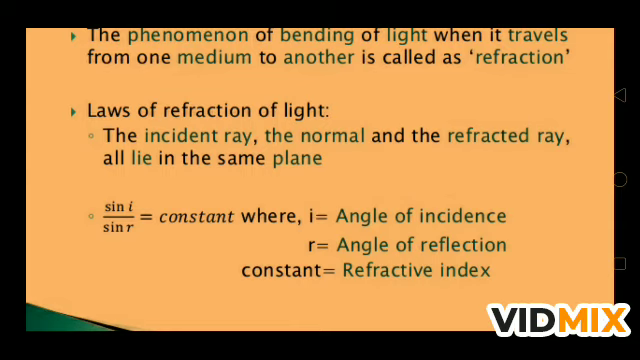Pair of media means, for example, air and water. If light goes from air to water, from water to glass, or from glass to water, that is one pair of media. The ratio sine i upon sine r is a constant value for the given pair of media, where i is the angle of incidence, r is the angle of refraction, and the constant is called the refractive index.